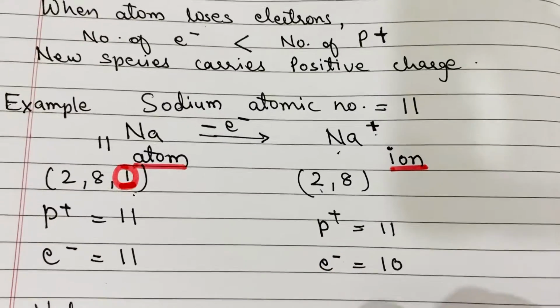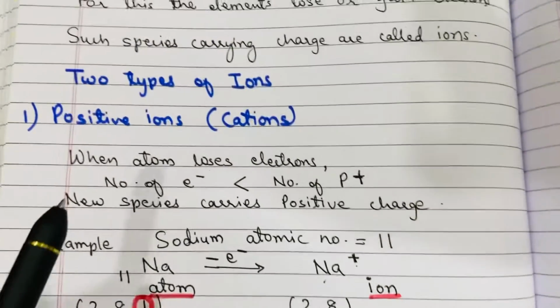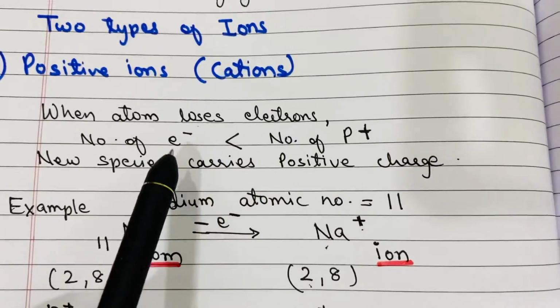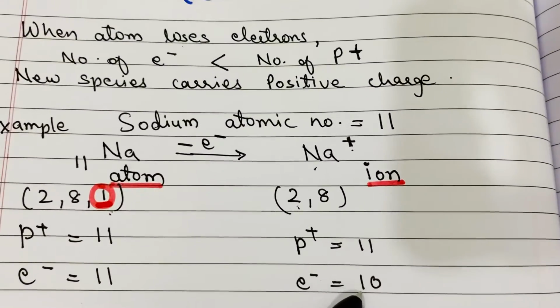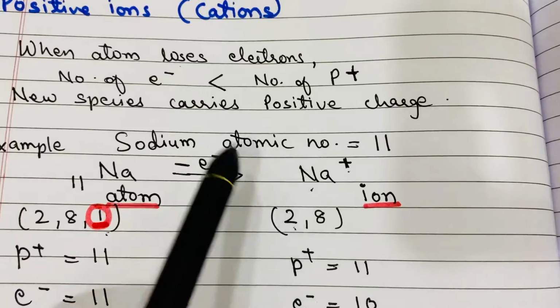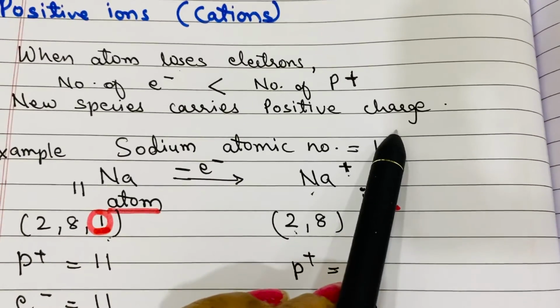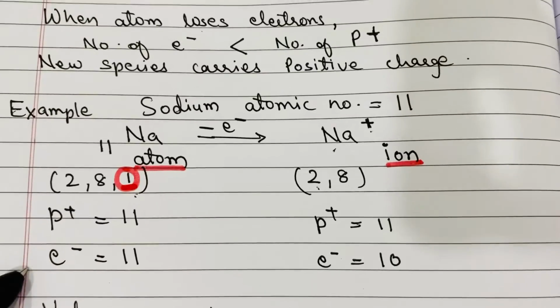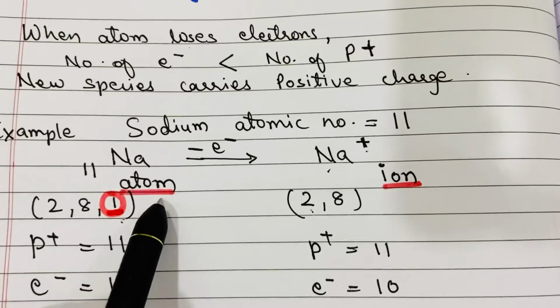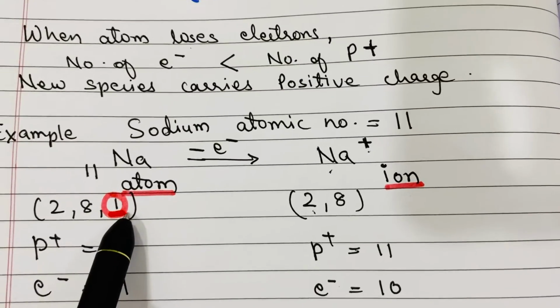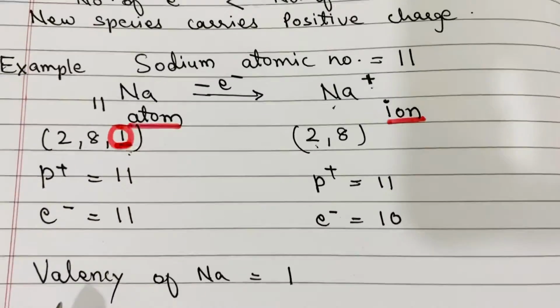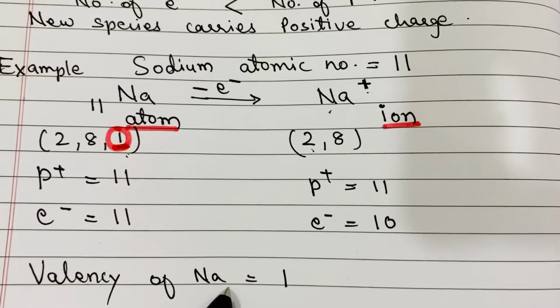So this is how a cation is formed. When an atom loses its electron, the number of electrons becomes less than the number of protons, and that's why such new species carry positive charge. Now the next question is, what is the valency of sodium then? Yes, as it loses its one electron, its valency is 1.